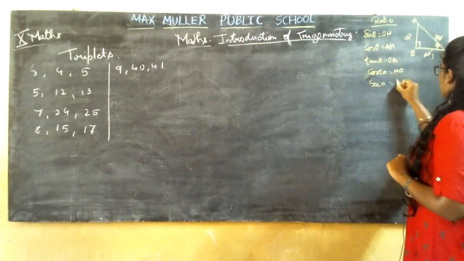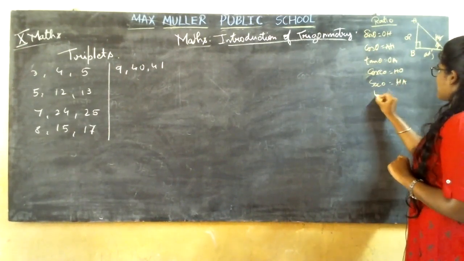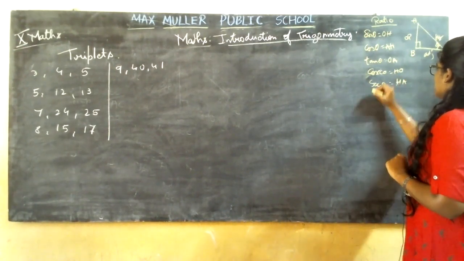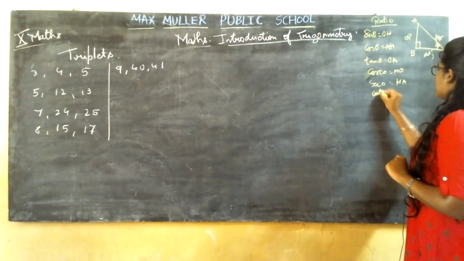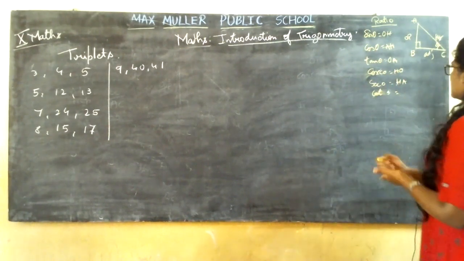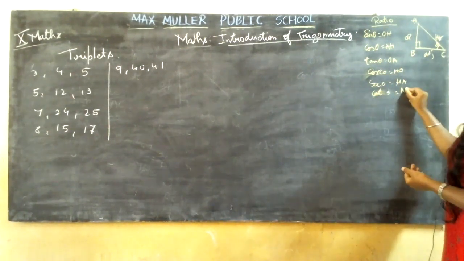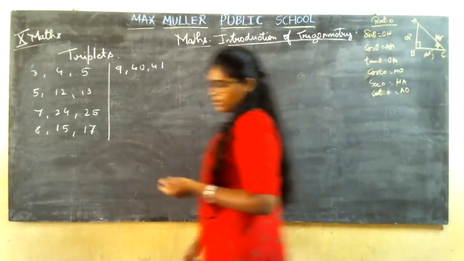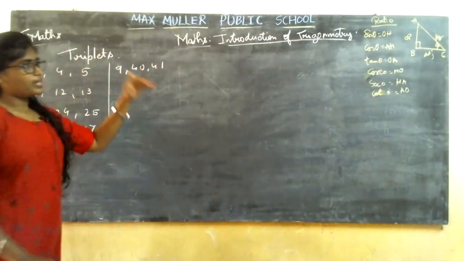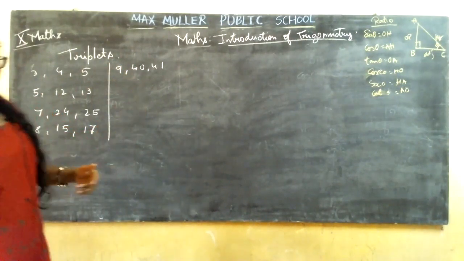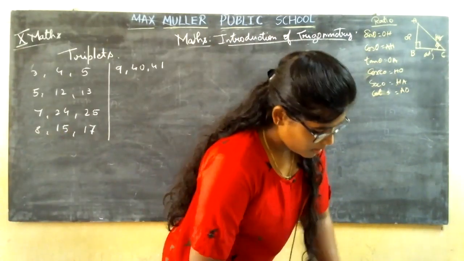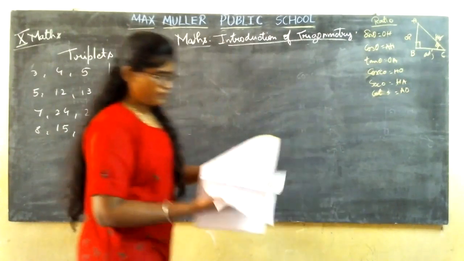The pronunciation is the same, but the thing you take is in the reverse order. Cot theta will be AO. So till here you have learned. Let us solve some problems based on this topic and let us go further.